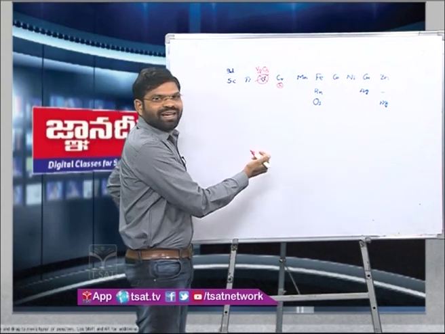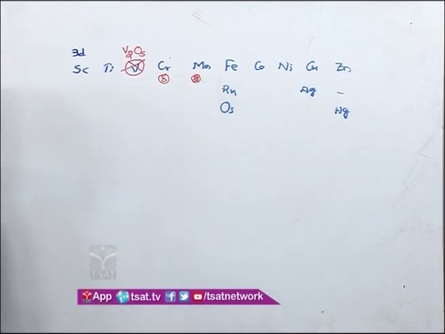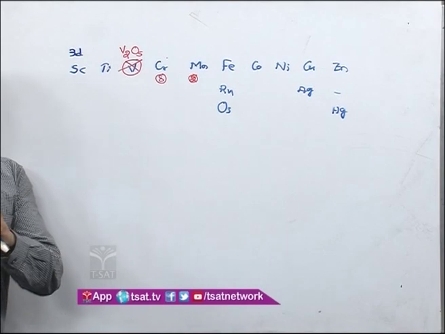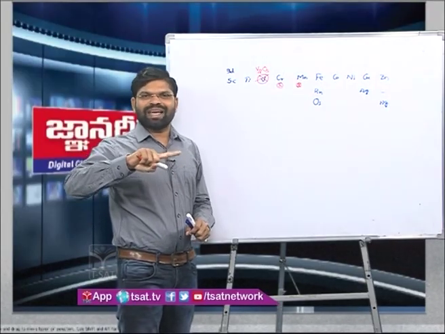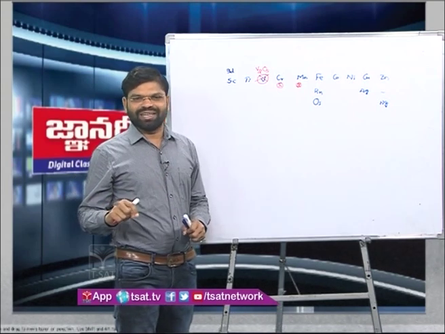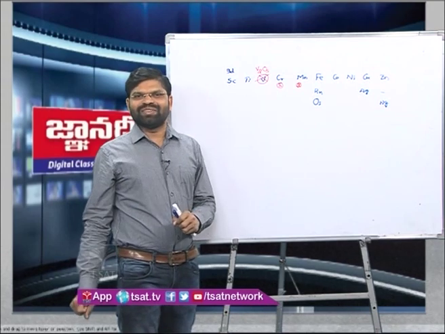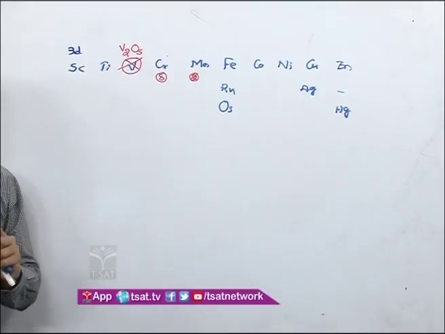Then comes manganese. Manganese has 2 reagents which are important from the examination point of view. KMnO4 is one, and the second is MnO2. KMnO4 in acid medium acts differently, in basic medium differently, in cold condition differently, in hot condition differently. So, it has KMnO4 as well as MnO2.